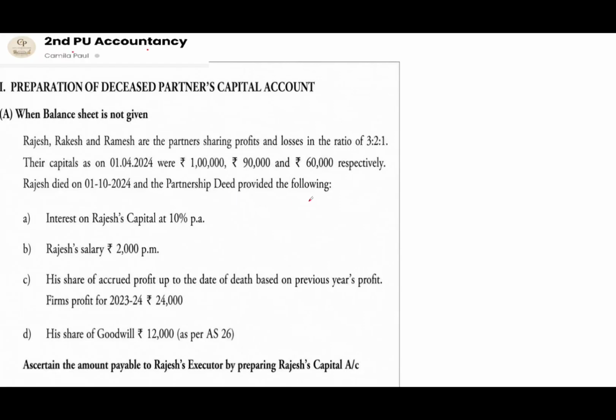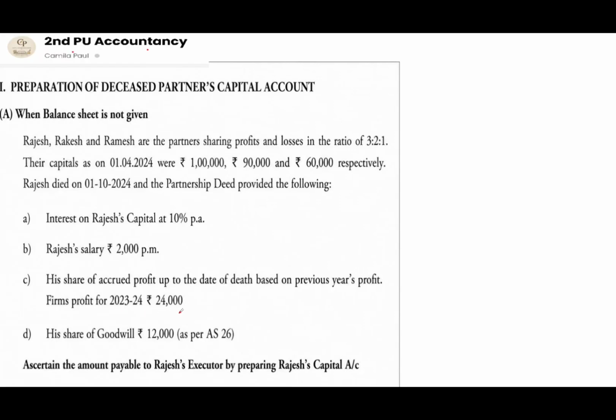The adjustments are interest on Rajesh's capital at 10% per annum. The next adjustment is Rajesh's salary rupees 2000 per month, and the third adjustment is his share of accrued profit up to the date of death based on previous year's profit, and the firm's profit for 2023-24 is rupees 24,000.